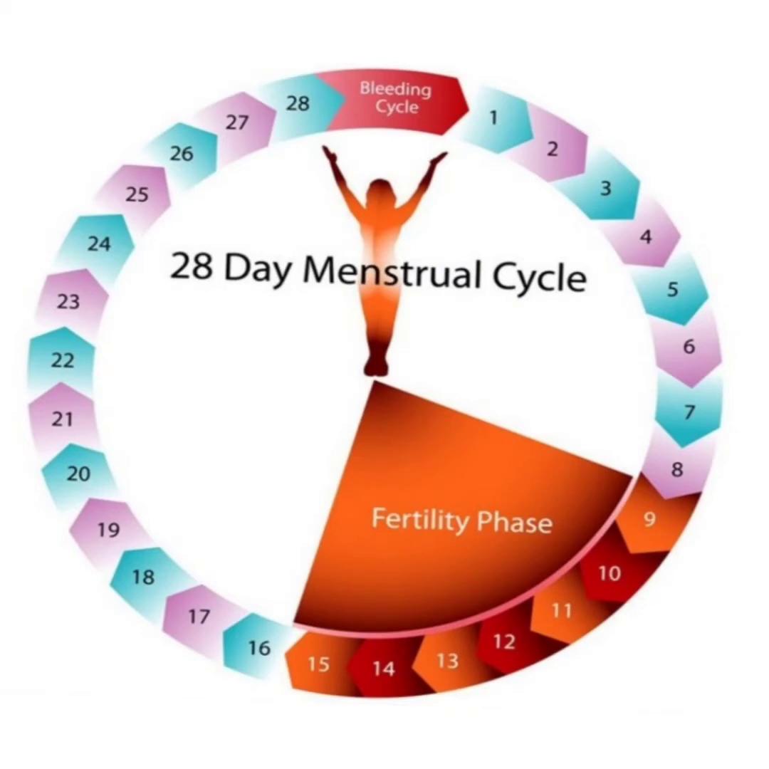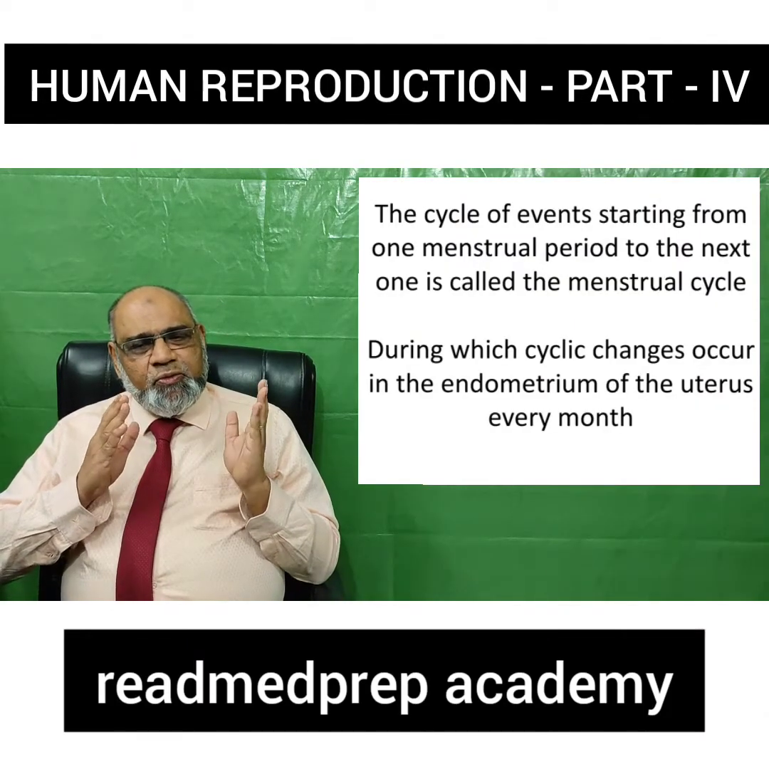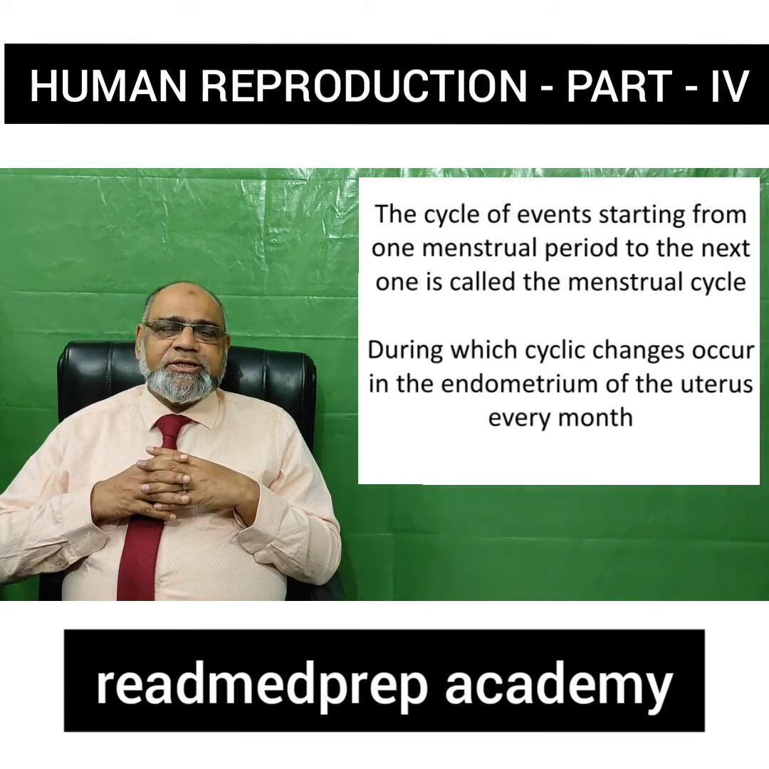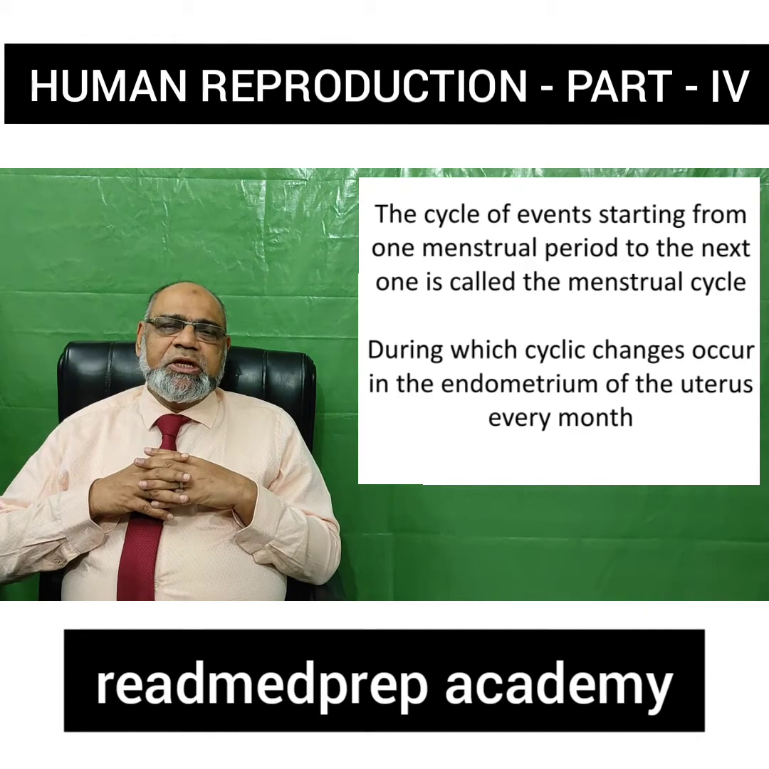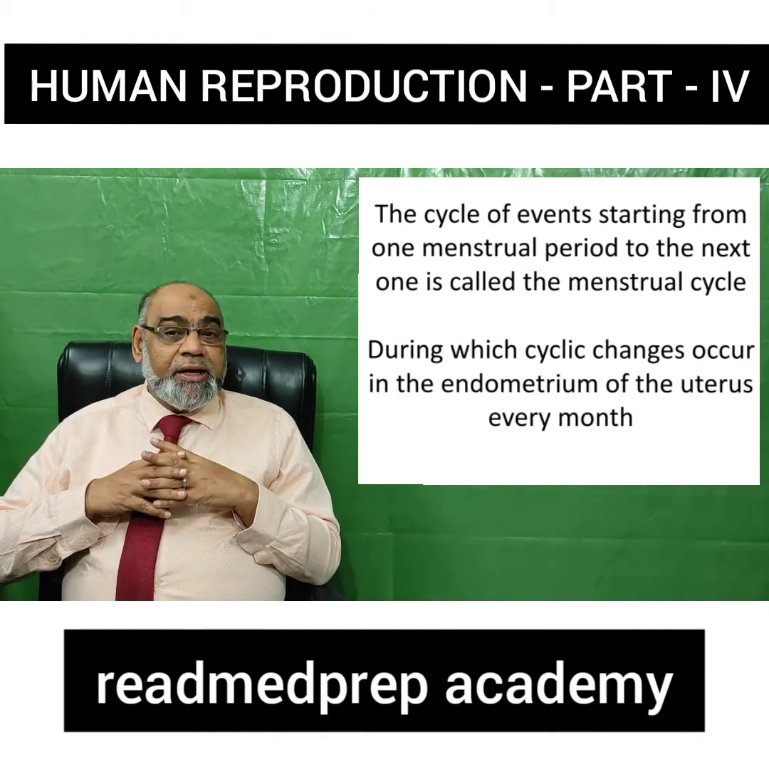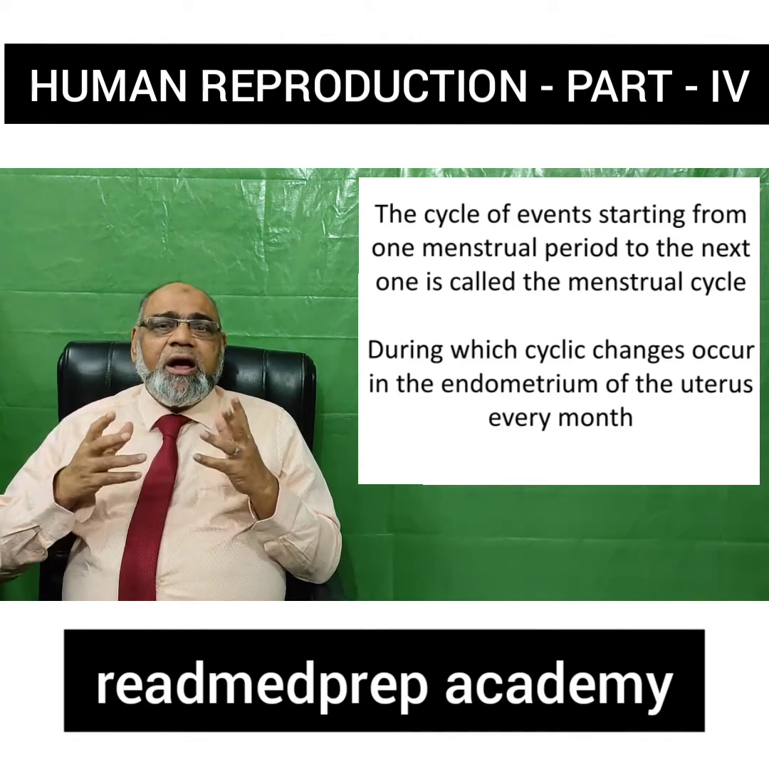After the fifth day is the proliferative stage. After that is the fertility phase, then the luteal phase. The cycle of events starting from one menstrual period to the next menstrual period is called the menstrual cycle, during which cyclic changes occur in the ovary, in the uterus, and also in the hormones.